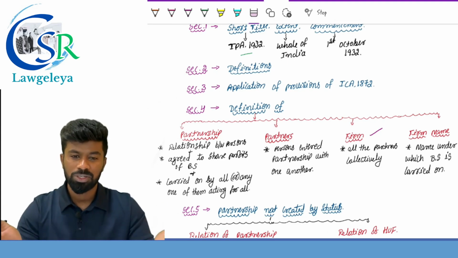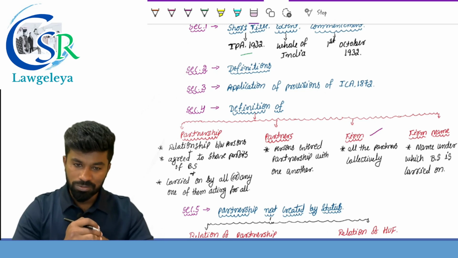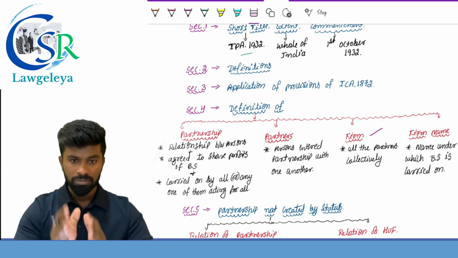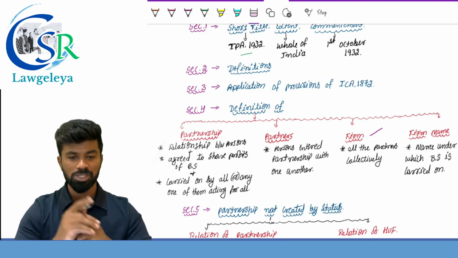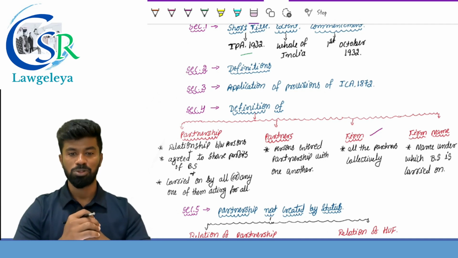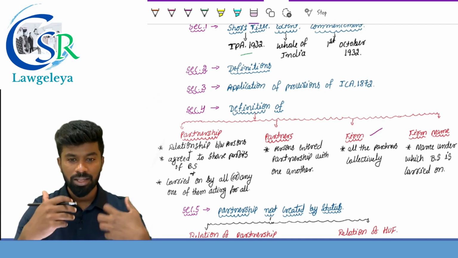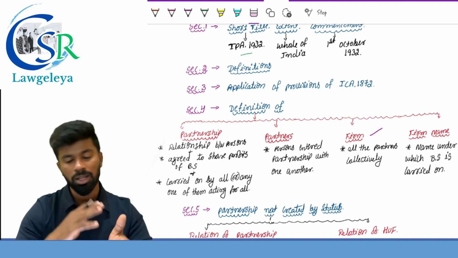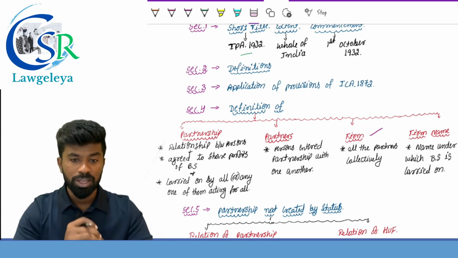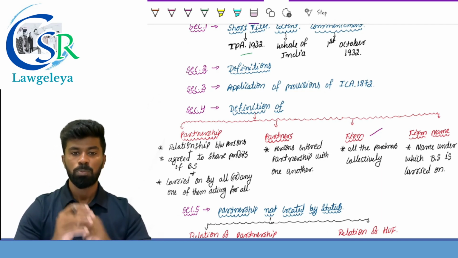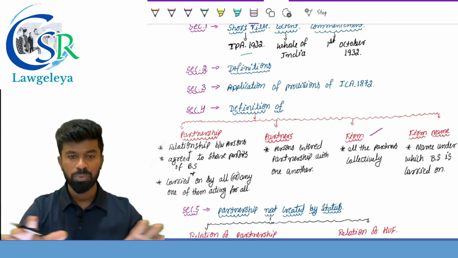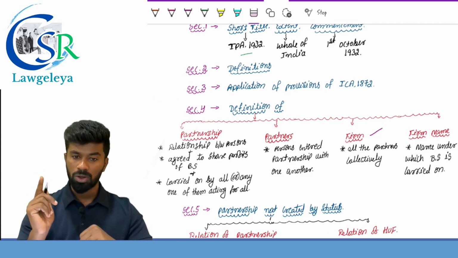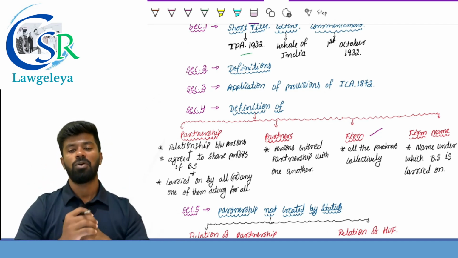Then what is the conclusive test? Carried on by all or any one of them acting for all, which is also called mutual agency, where for the act of one partner, all the partners are held responsible. So a partner acts as an agent for the other partners. Every partner acts as an agent for the other partners for the purpose of carrying on the business of the firm. So partnership means a relationship between the persons who have agreed to share profits of the business carried on by all or any one of them acting for all.